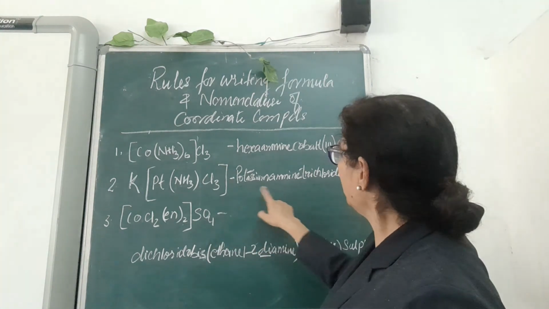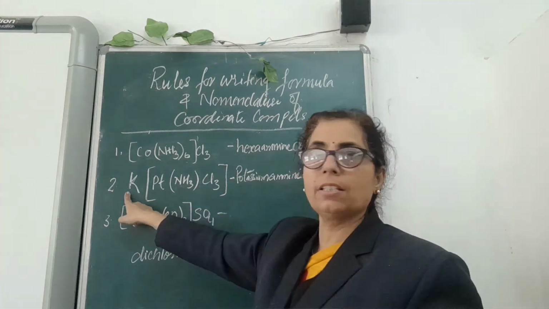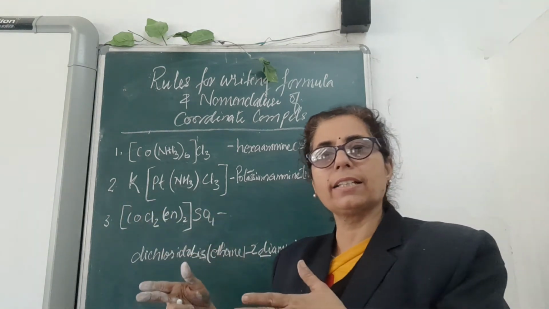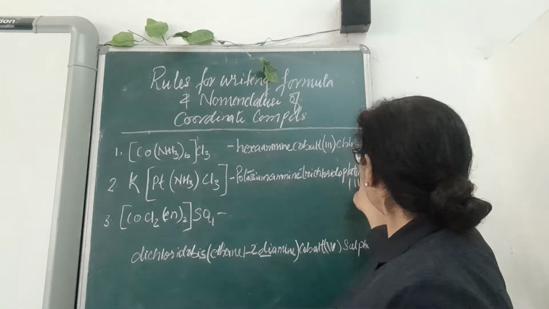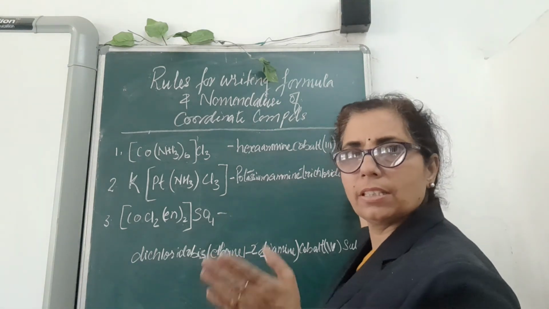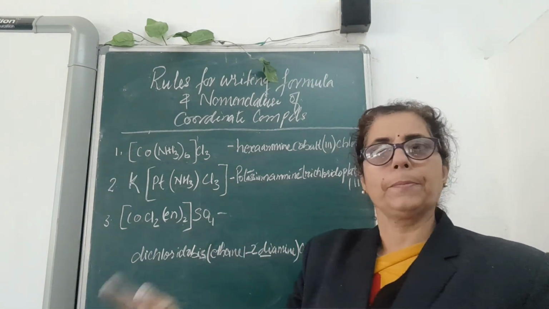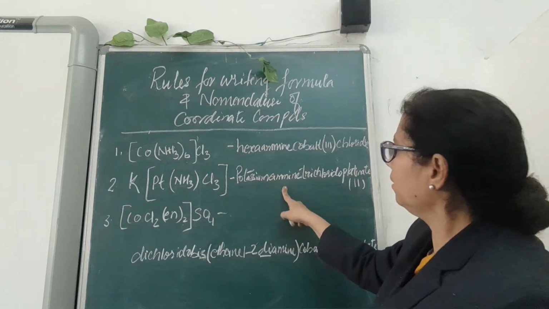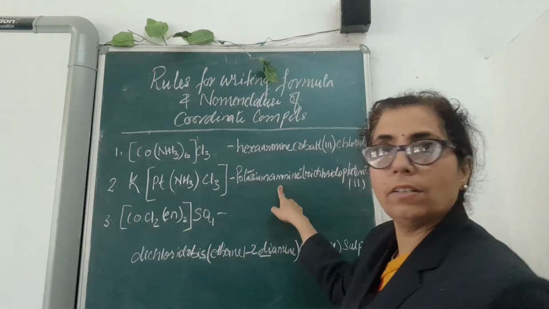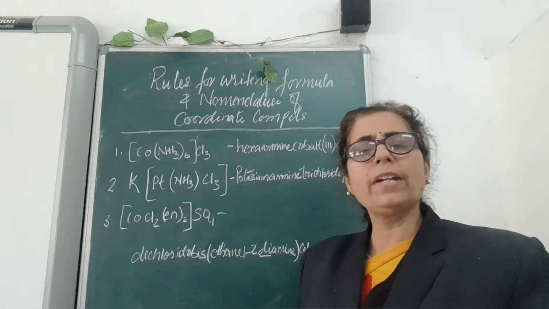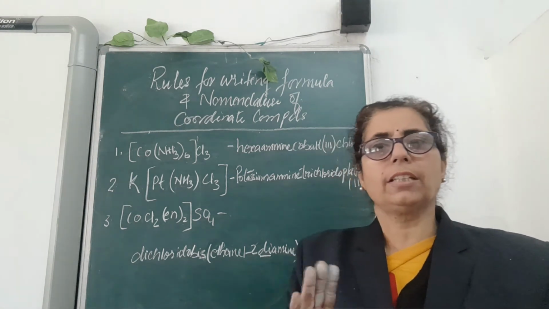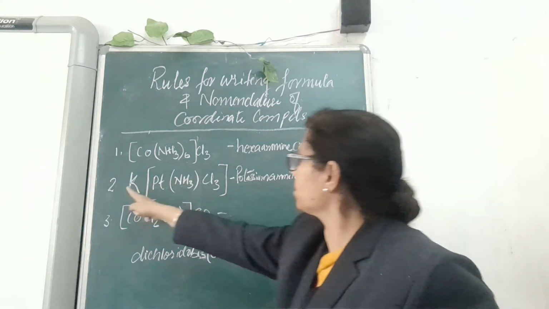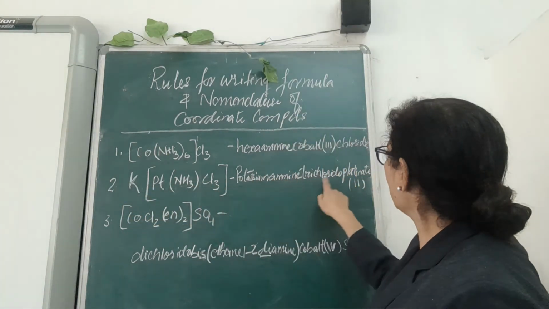Now see the next example. Potassium is written first, that is understood now. Our example is such that a complex ion will be acting as an anion. Another way to know that: if the wording is platinate, that means it should be on the anionic side. So potassium is there. After that you have to write down the ligand. Whenever you are writing the name or the formula, the ligand should be mentioned first. So potassium is written here, then amine, trichlorido.